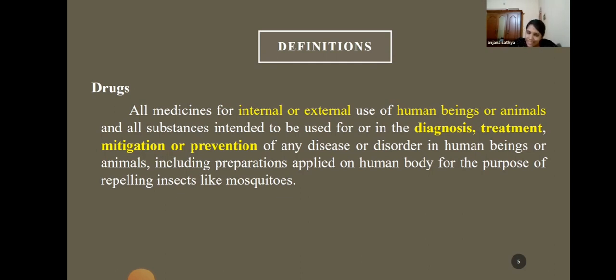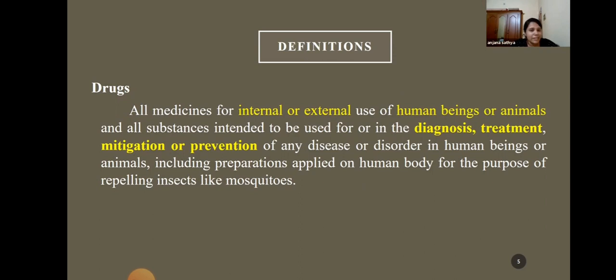All the medicines for internal or external use of human beings or animals, and all substances intended to be used for diagnosis, treatment, mitigation, or prevention of any disease or disorder in human beings or animals, including the preparations applied on the human body for the purpose of repelling insects like mosquitoes.